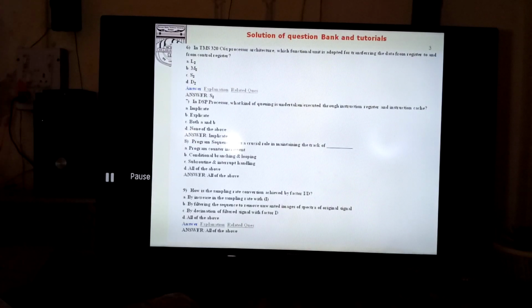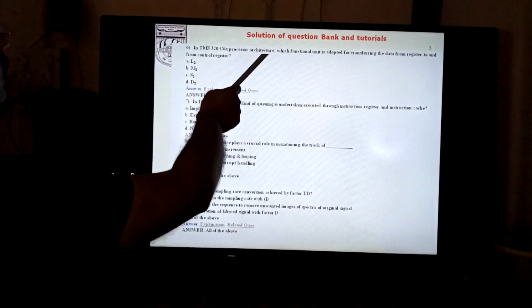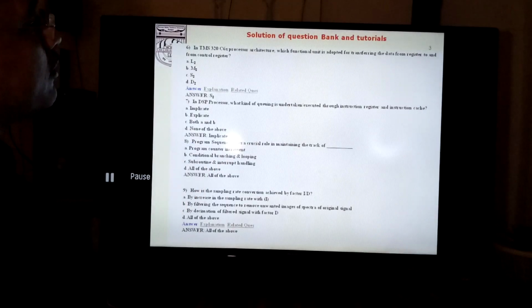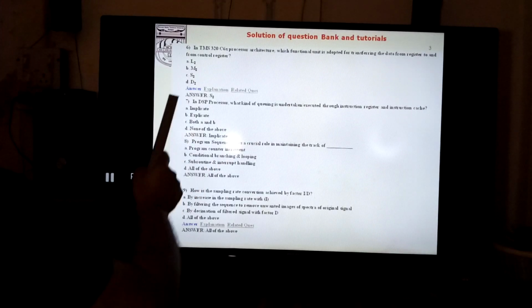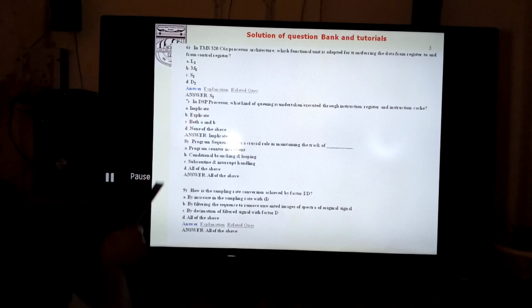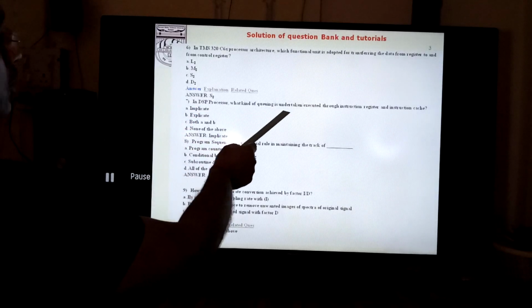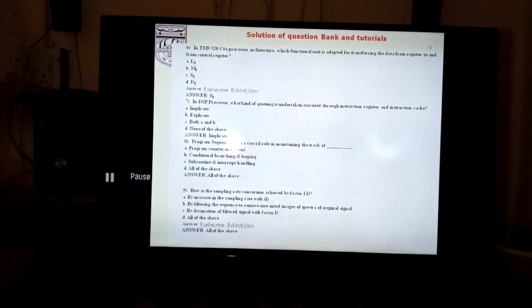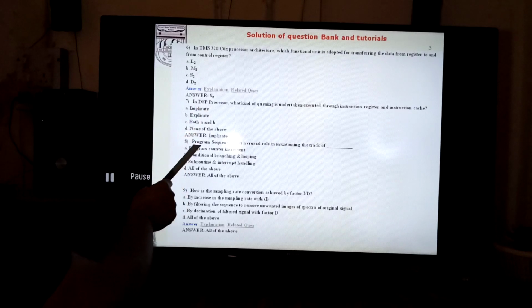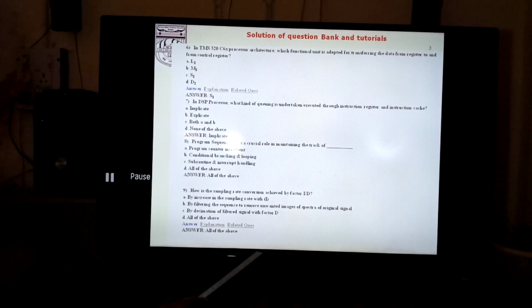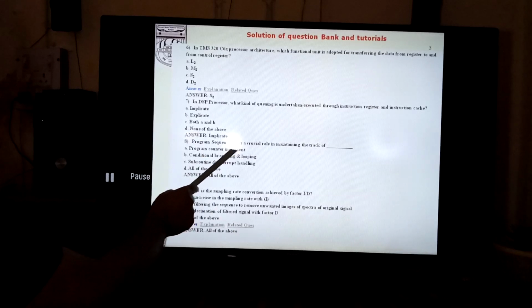Now in TMS320C6x processor architecture, which functional unit is adapted for transferring the data from register to and from control register? It is done by the S2. In DSP processor, what kind of queuing is undertaken, executed through instruction register and the instruction cards? Naturally it implicates, and program sequence plays a crucial role in maintaining the track of program counter increment, yes.